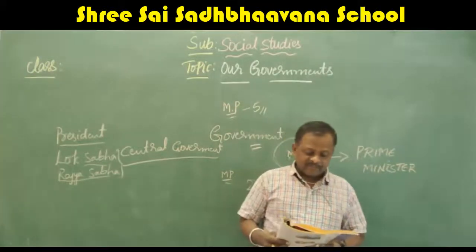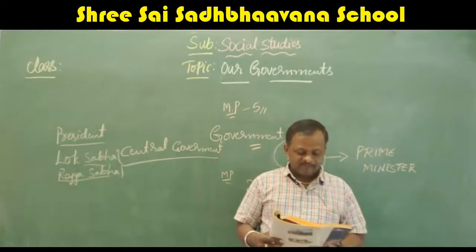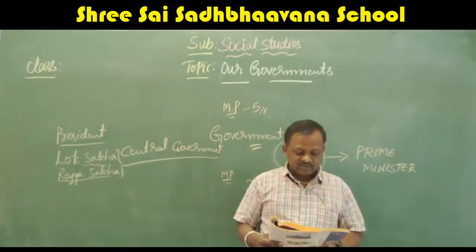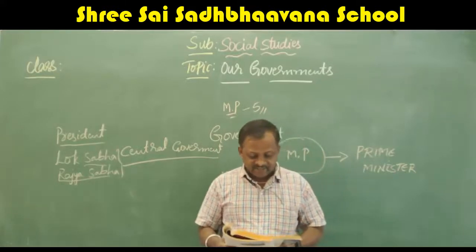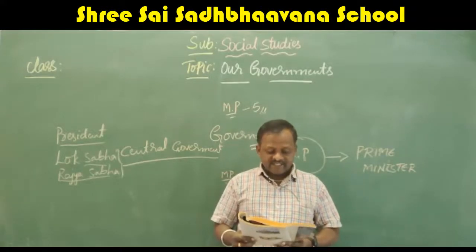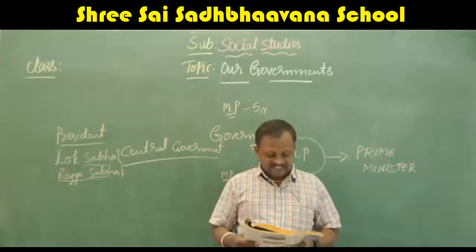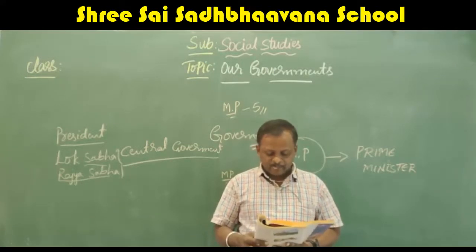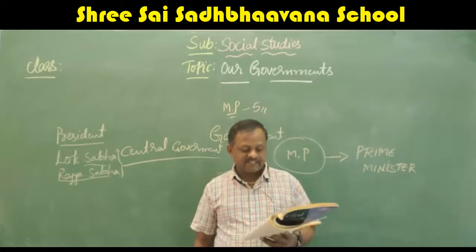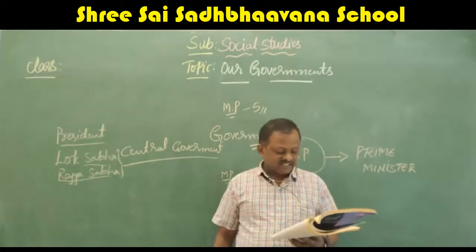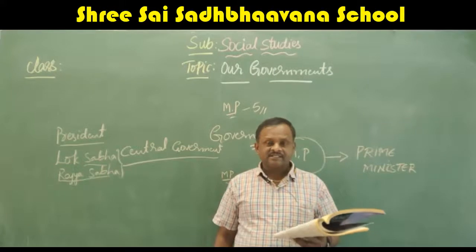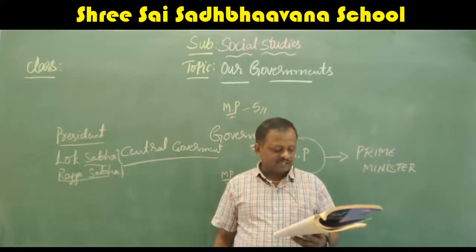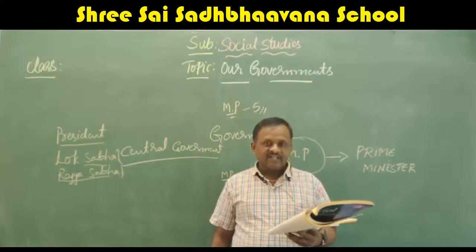Once again I will read. The parliament is the law-making body of the central government. It consists of the president and the two houses, the Lok Sabha and the Rajya Sabha. There is also a council of ministers headed by the Prime Minister to advise the president in carrying out his or her duties. The president is the head of the Union of India. The Lok Sabha is the lower house of the parliament. People of each state elect members to represent them in the Lok Sabha. They are called the members of the parliament or MP. They are elected for a period of 5 years. The speaker is an important officer of the Lok Sabha. He or she conducts the proceedings of the Lok Sabha.